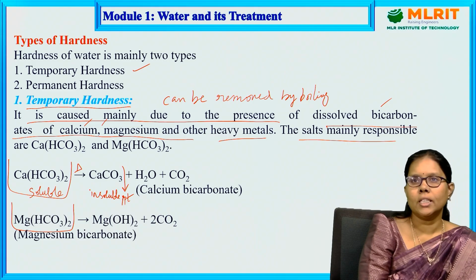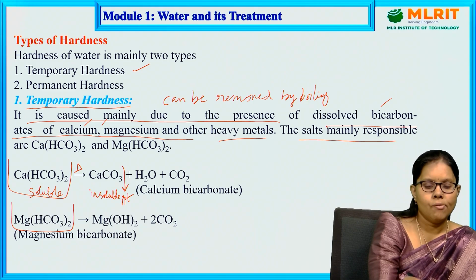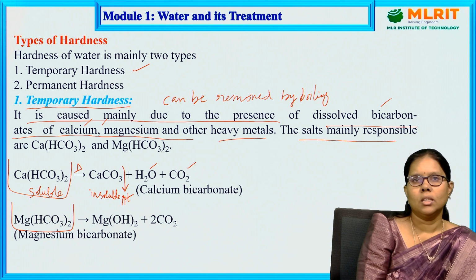The down arrow indicates that it settles at the bottom, and the byproducts are water and carbon dioxide.